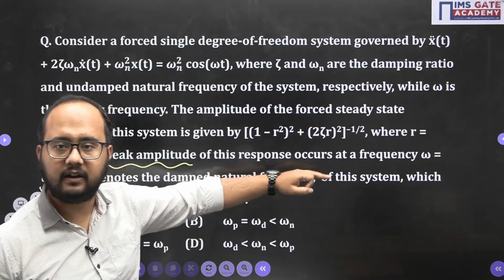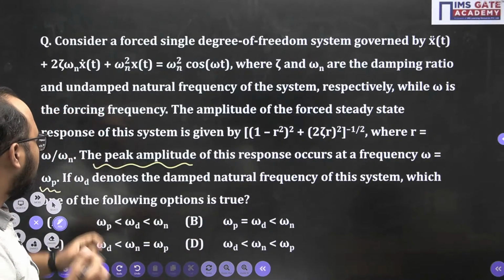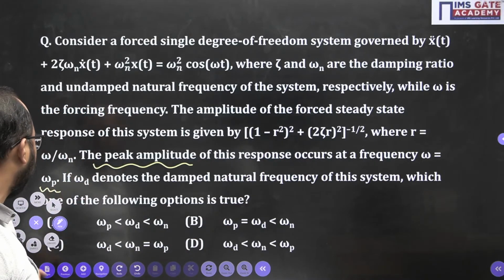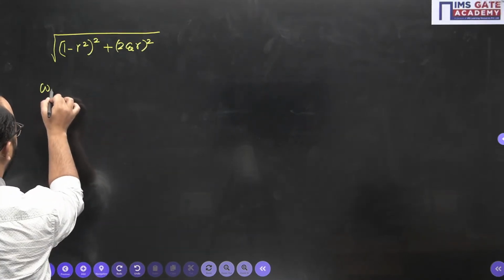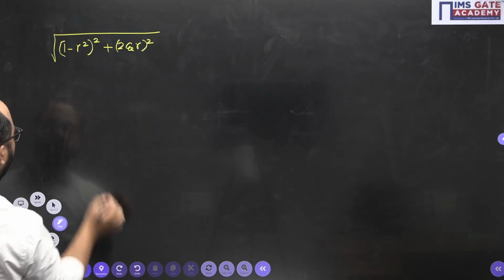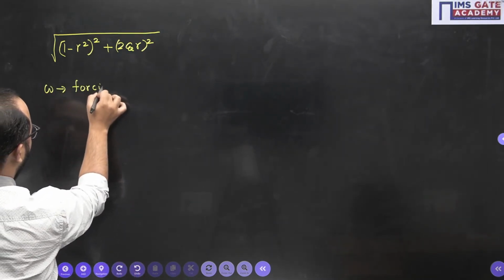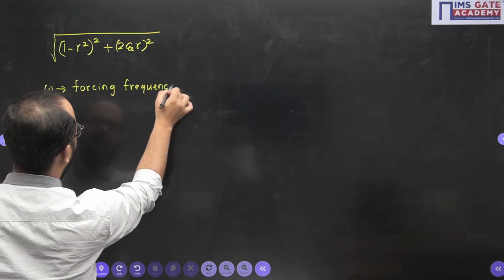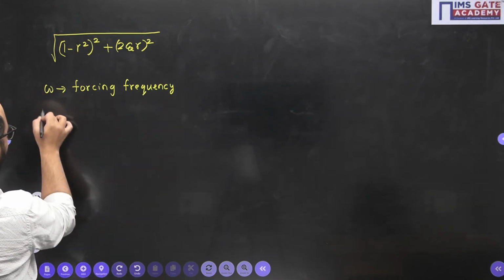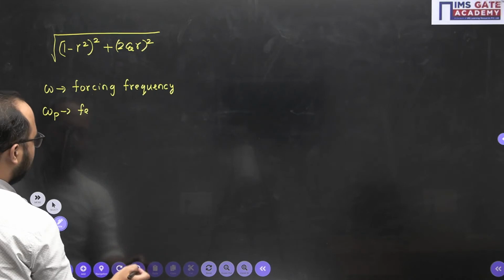This is what they have given, right? Now, omega p, omega n, omega d. One by one I will mention the points here. First of all you need to be clear regarding this. What is omega? Omega is the forcing frequency. Frequency at peak amplitude.